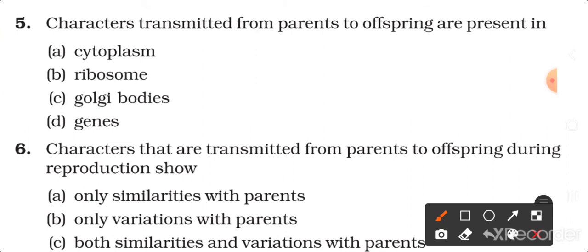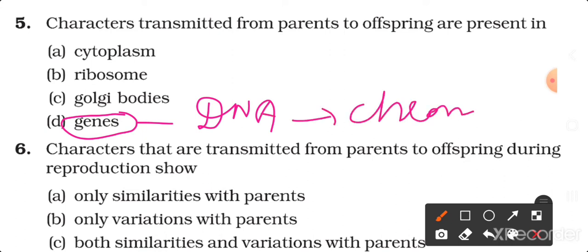Characters transmitted from parents to offspring are present in cytoplasm, ribosome, Golgi bodies, genes. Students, we have already studied the structure of a cell and the cell organelles, and we know that genes are the units of heredity. These are the functional unit of DNA. DNA is found in chromosome, and chromosome is located in the nucleus. We know these things. So the nucleus contains chromosomes. Chromosomes are made up of DNA, and genes are the functional units of DNA.